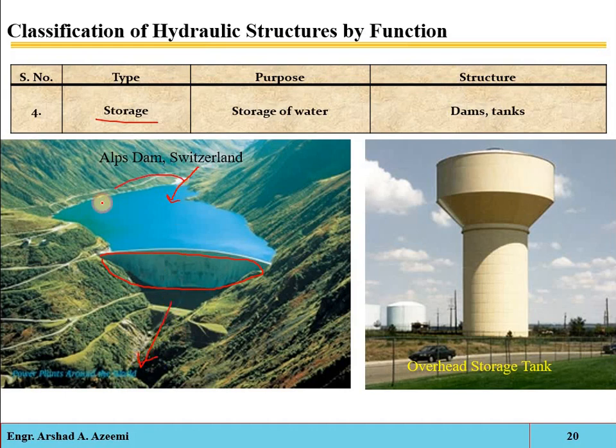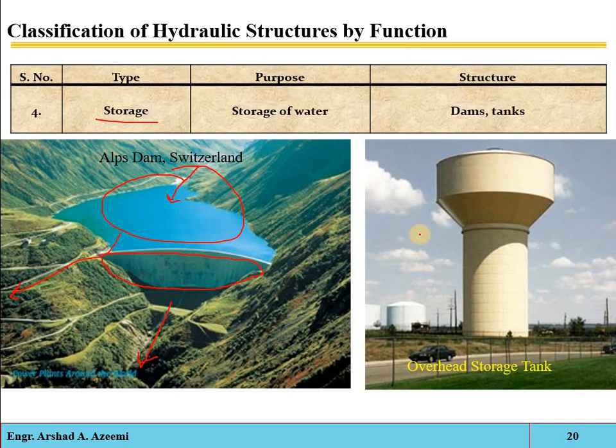Okay, so that water will be stored and then it will be supplied into the agricultural land for irrigation purposes in off season. So storage reservoirs provide a consistent supply of irrigation water.